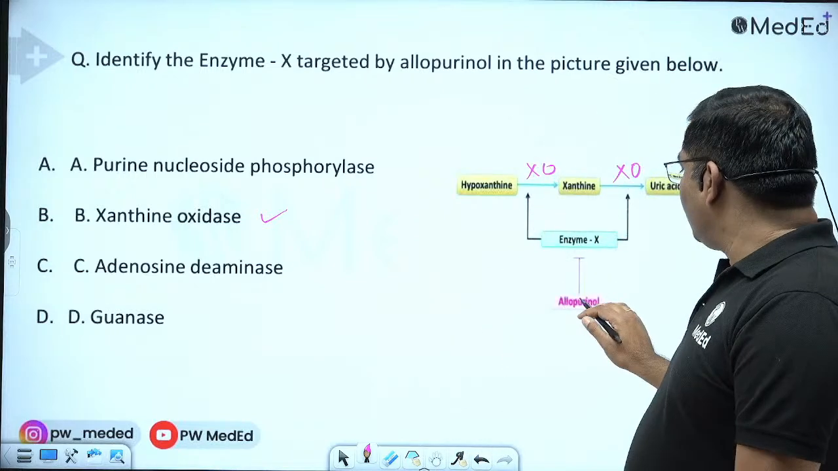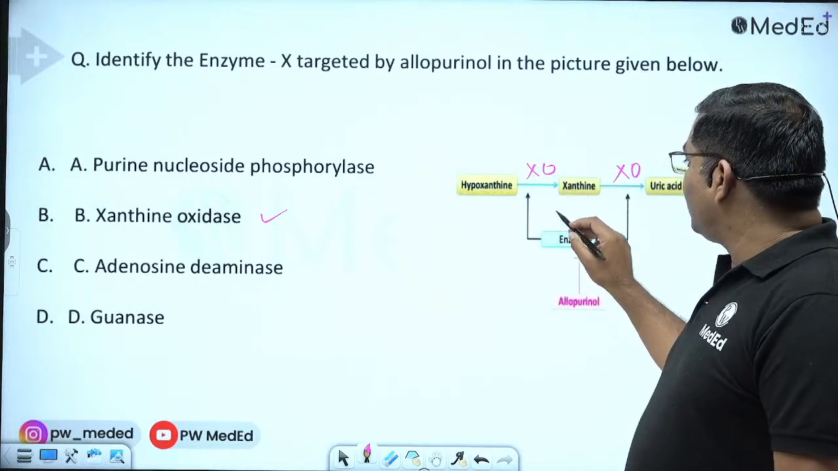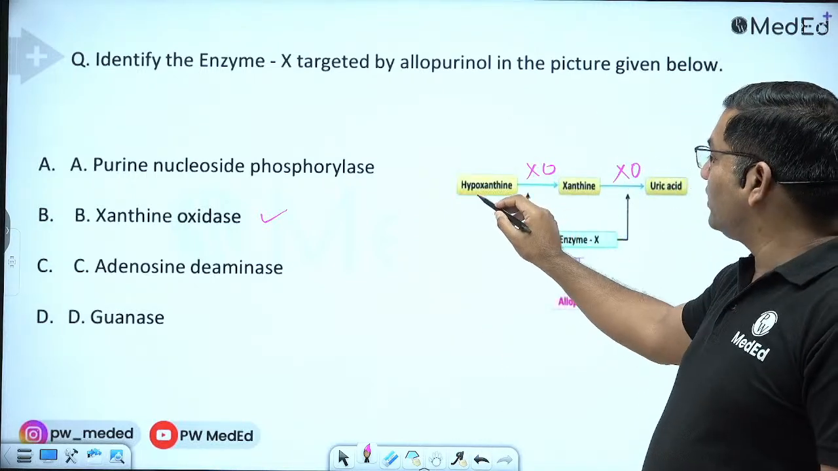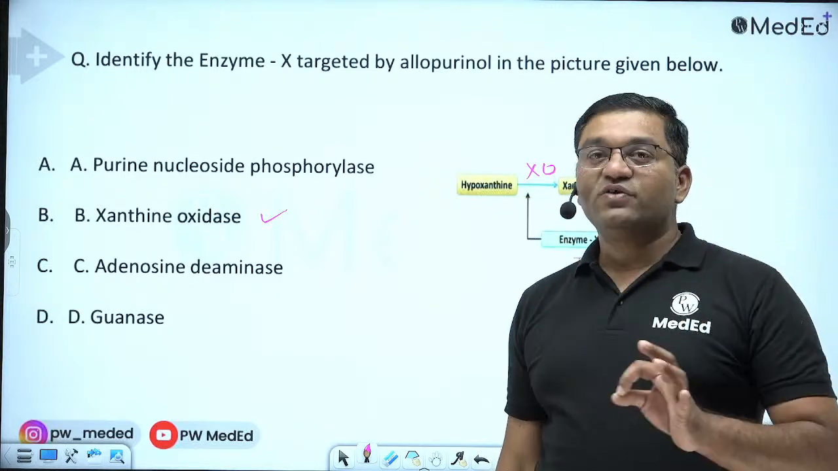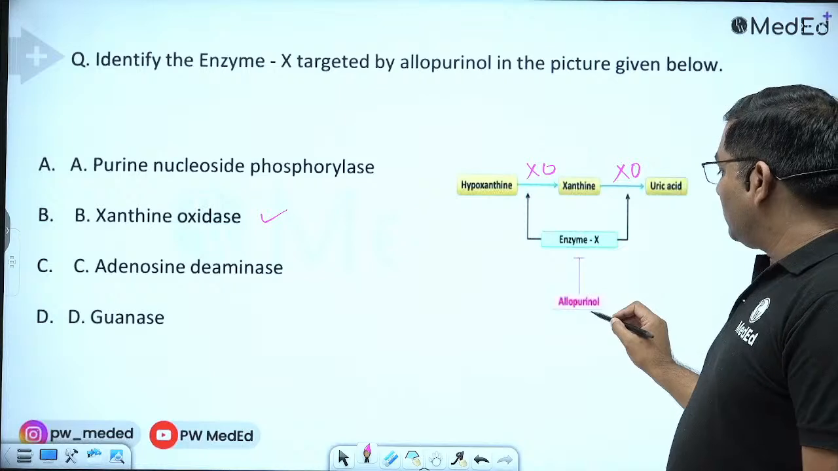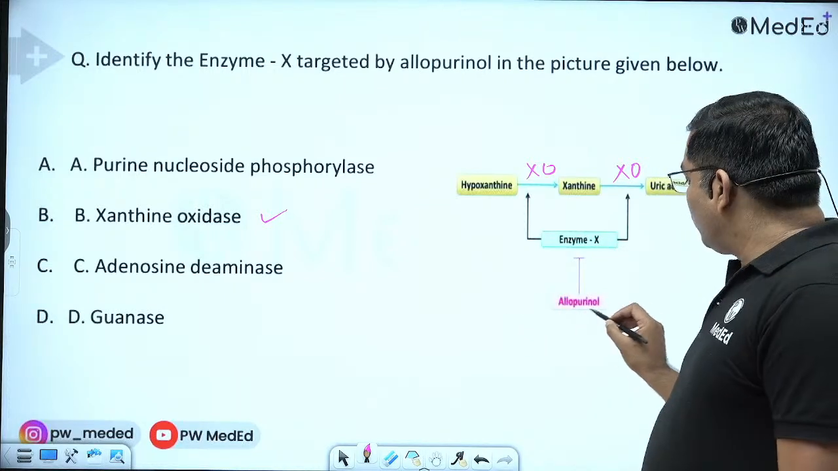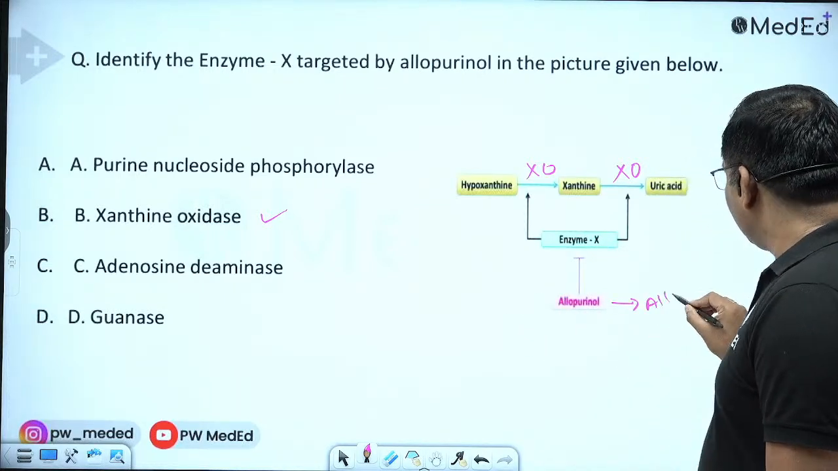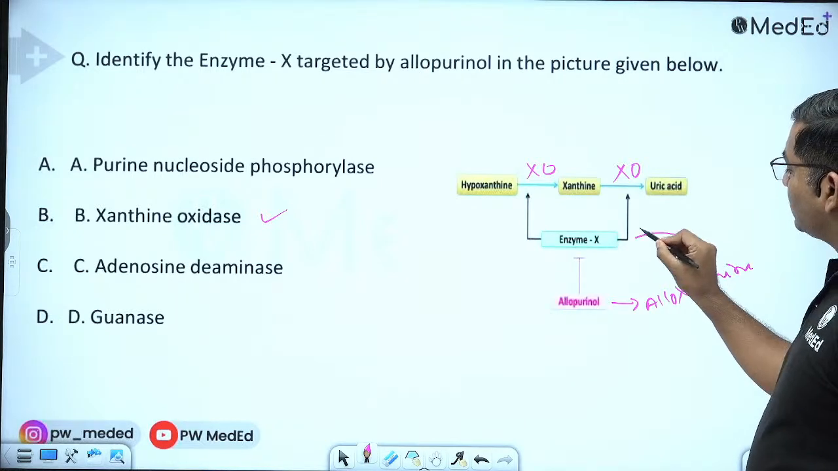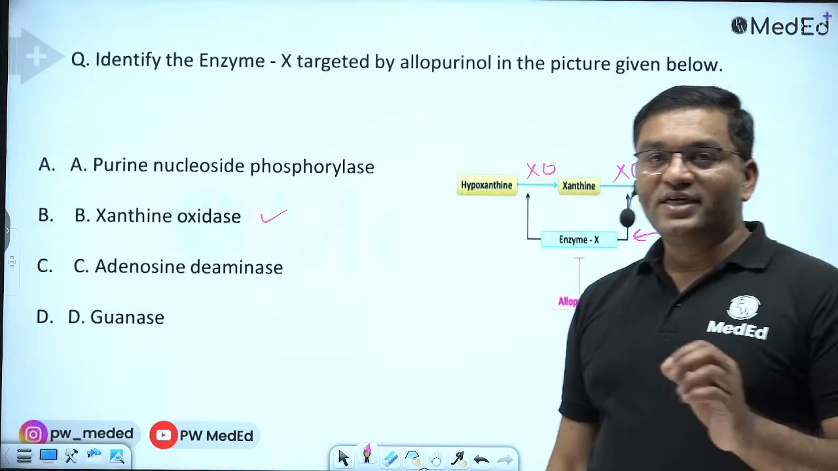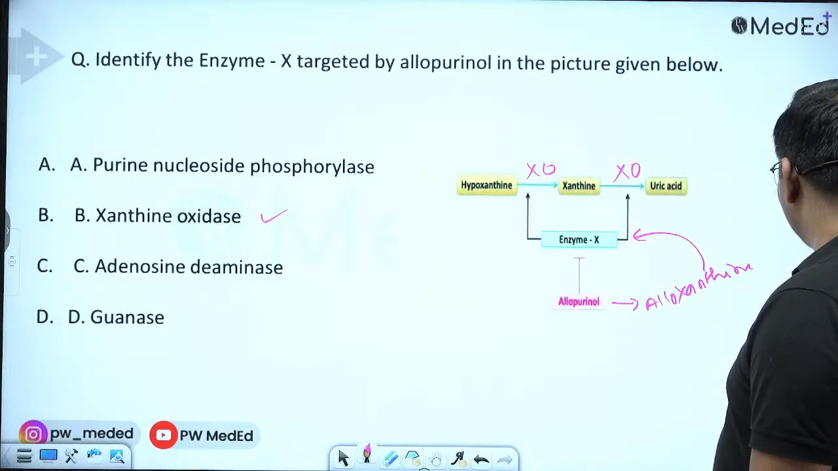By competitive inhibition, allopurinol inhibits the xanthine oxidase enzyme, which is important in the conversion of hypoxanthine to xanthine and xanthine to uric acid. This is competitive inhibition. In suicide inhibition, allopurinol is converted into alloxanthine, and alloxanthine is the more powerful inhibitor of xanthine oxidase. That's why it is known as suicide inhibition, which is used in the treatment of